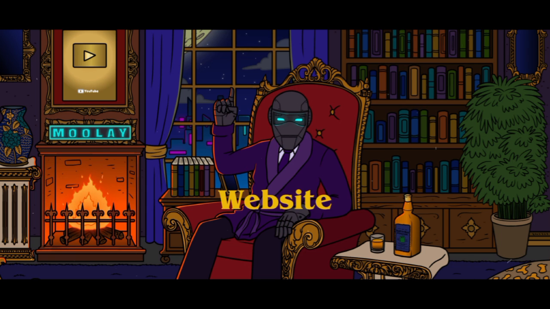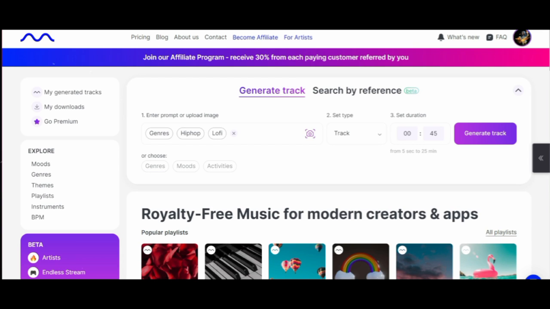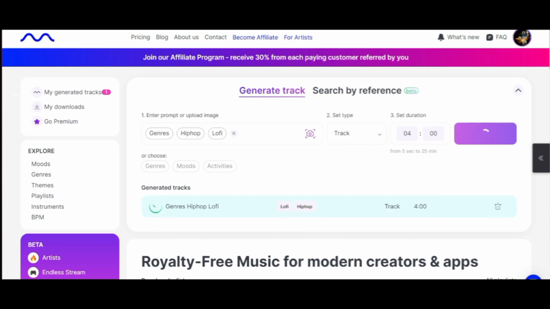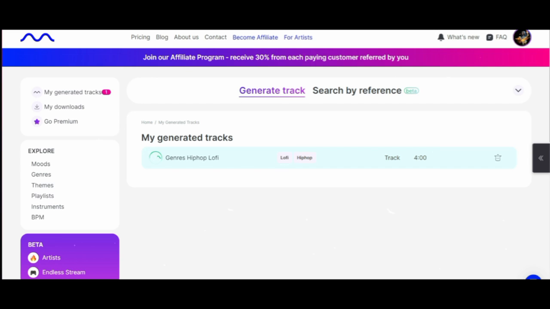After you log into the website, this is what you're going to see. All you have to do is select the genre right here on the left. Select genres, and then you're going to pick lo-fi. Then you need to set the duration of the track. Alright, I'm just going to put in 4 minutes and click Generate Track. As you can see, the track is loading. The AI is creating a song for us.